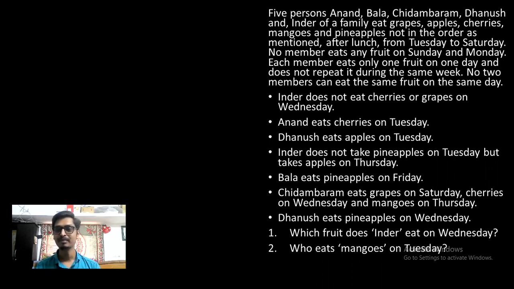Now each member eats only one fruit on one day and does not repeat it during the same week. For example, if Anand eats grapes on Tuesday, he cannot eat grapes on any other day. No two members can eat the same fruit on the same day. Here repetition is not allowed. For example, if Anand eats grapes on Tuesday, no other can eat grapes on the same Tuesday. So this is what is given here.